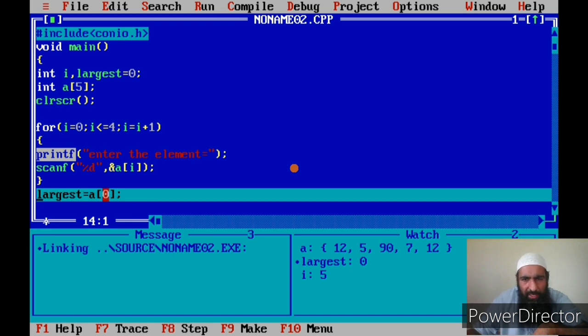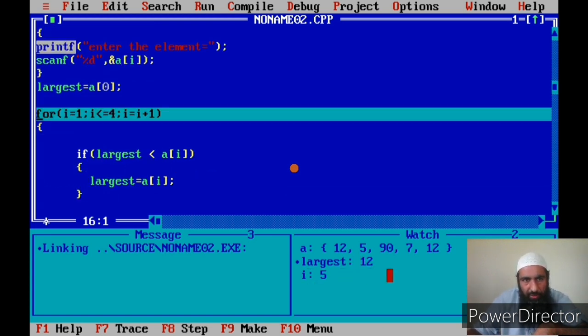Now I assume first that largest is a of 0. A of 0 has a value of 12. So actually what I'm doing, I'm storing the value of 12 in my memory location largest. See here, largest becomes 12. Now I am running a loop from 1 to 4. That means since a of I will vary, I will now vary from 1, 2, 3, 4. When the I becomes 5, the condition becomes false and the control is transferred out of the loop. I have already explained the life cycle of the loop.